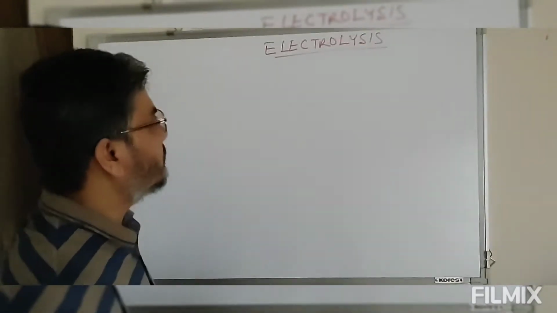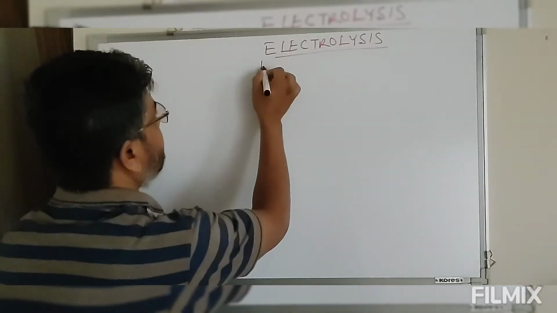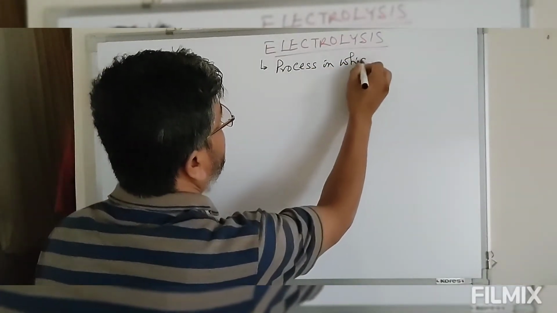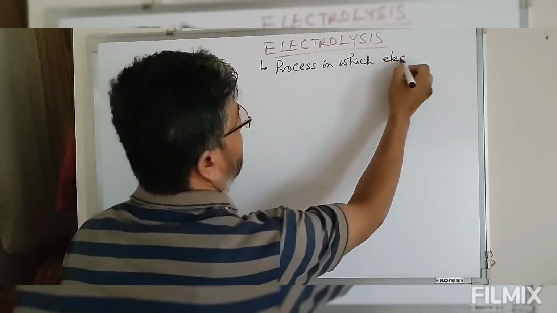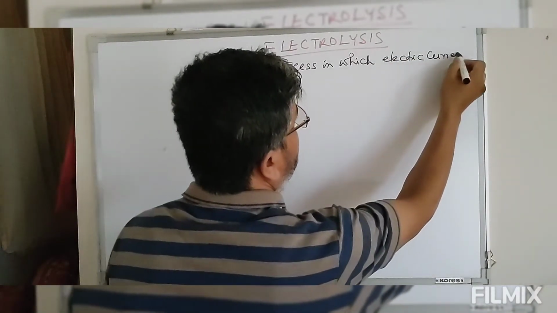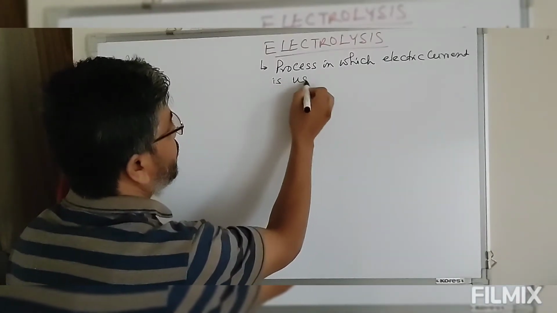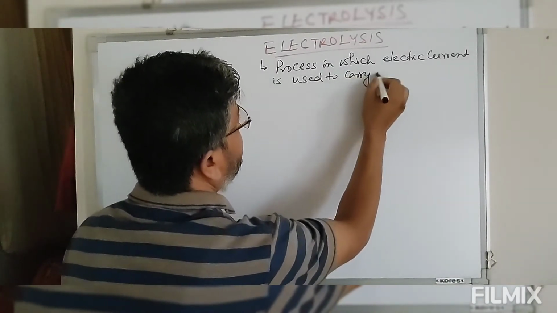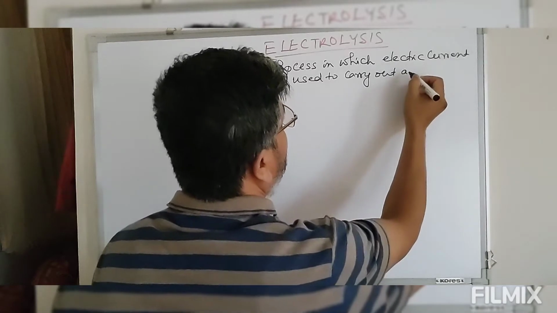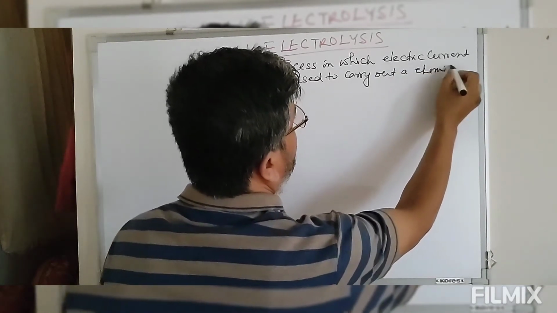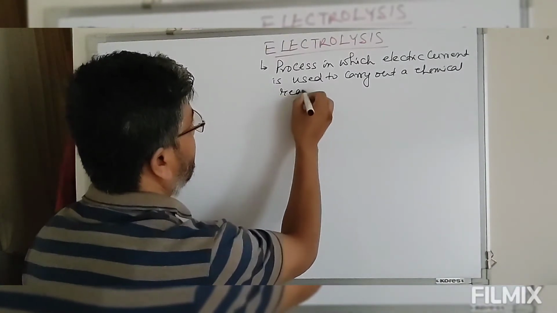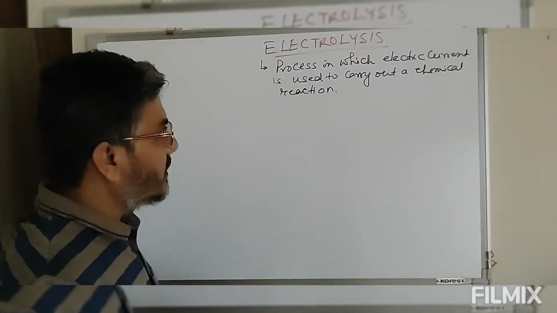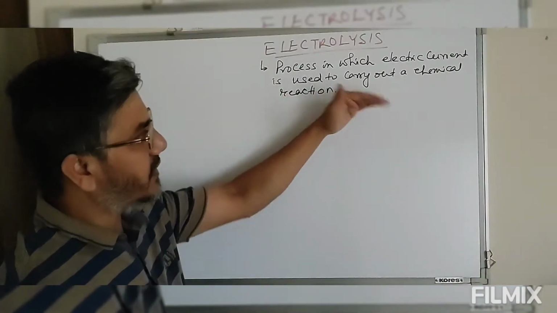So let me write down in brief what electrolysis is. Process in which electric current is used to carry out a chemical reaction. This is what we call electrolysis. Now look at this, we are using this electric current to carry out a chemical reaction.